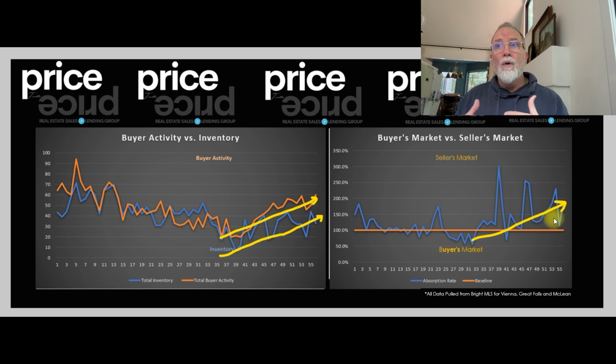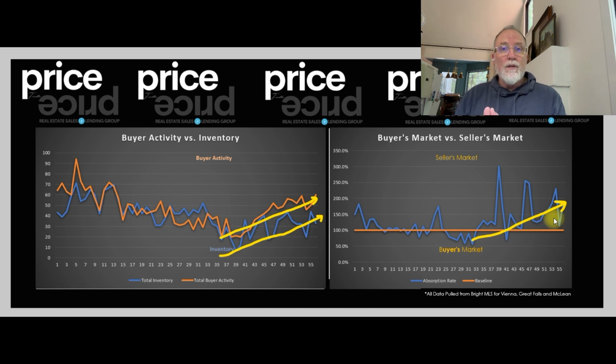prices to stay high. Buyer activity is actually lower, but again, that looks to be because of the inventory. It doesn't look to be because the buyers aren't there. It just looks to be because of the inventory, because when inventory picks up, buyer activity goes with it. So we'll keep an eye on it. We'll see how this goes as we finish out the spring in the month of May, and start getting into the summer, June, July, August. We'll see if this trend continues and see what happens with that.